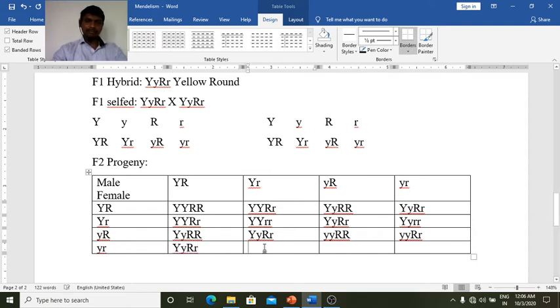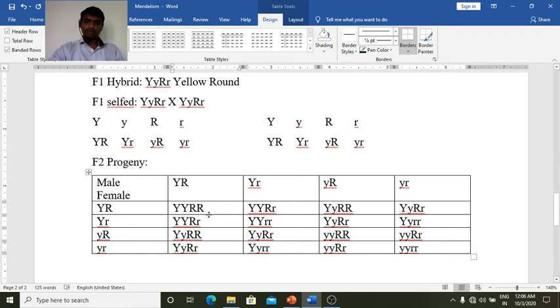The capital letters we write first. Capital Y, small rr. Here small yy, capital R, small r. Here all are small yy, rr. Okay, so these 16 different individuals have been formed in the F2 progeny. So these are the genotypes of the 16 individuals.